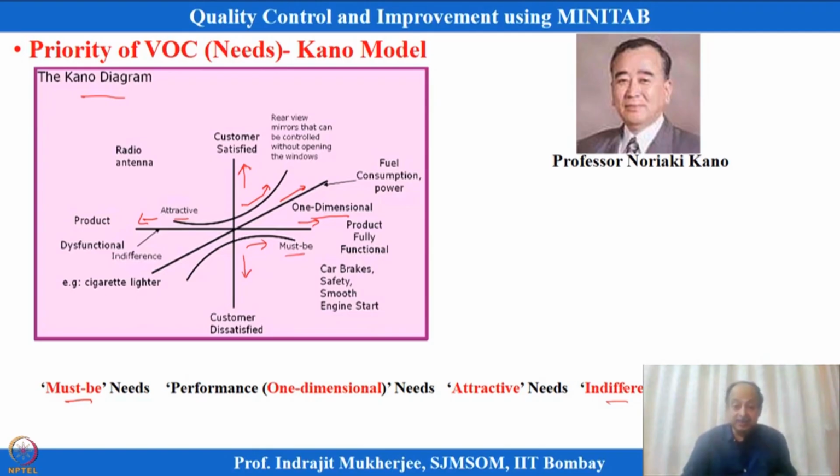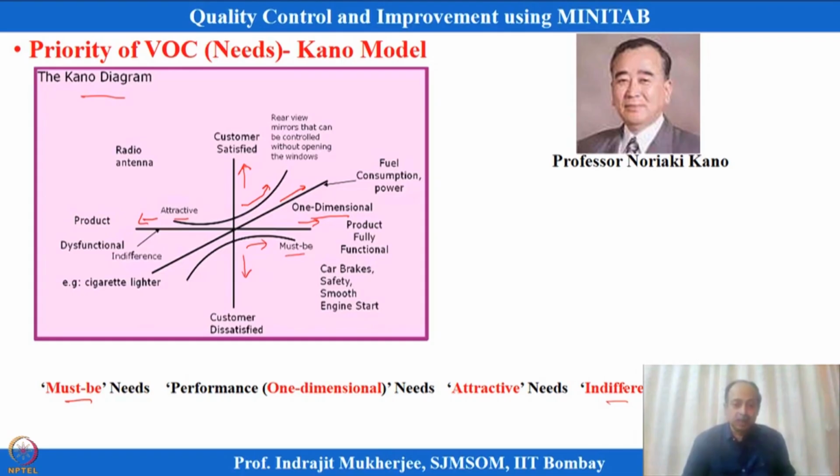And there can also be reversal types of needs. If the complexity of the mobile is too much, then an age group, let us say above 60, will not be able to use it. So they will get dissatisfied or irritated. That is the reversal kind of need. If you provide it, it moves customer satisfaction in the negative direction. The more you provide that type of feature, the more customers are dissatisfied.